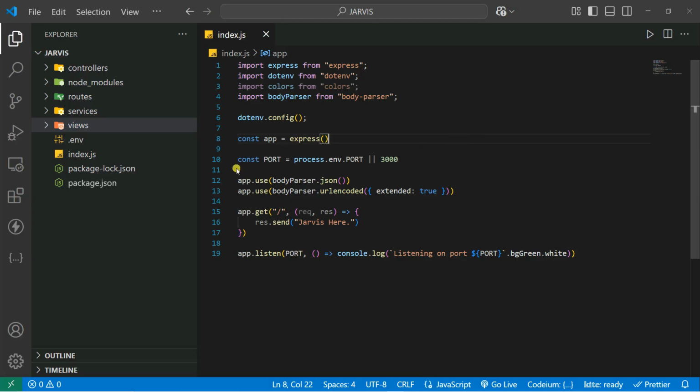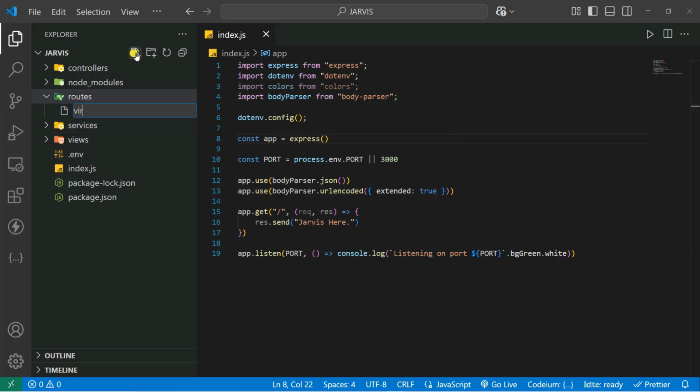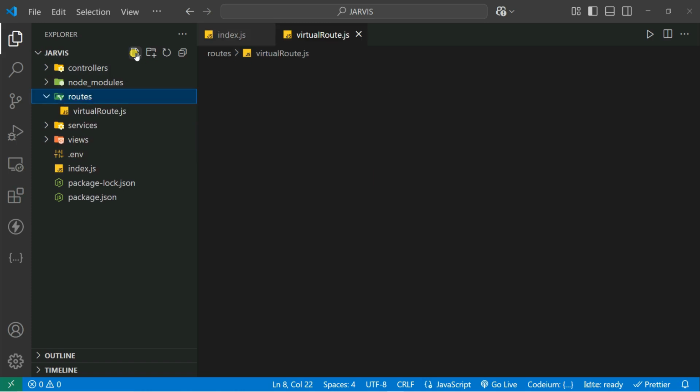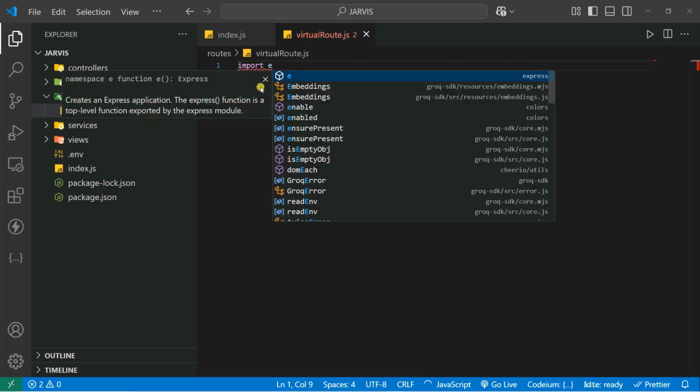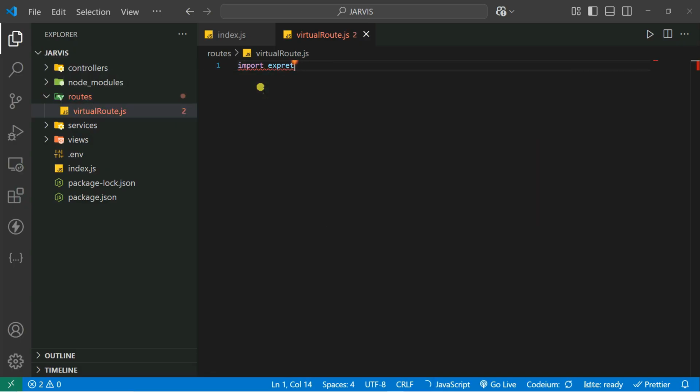Now first, we're going to create our routes. So we go inside this routes folder, and inside it I'm going to create a file called virtualRoute.js, because this is a virtual assistant. Let's make it route, because we have a single route. Okay, fine. Now let's import express, because express is needed. Let's say import express from express.